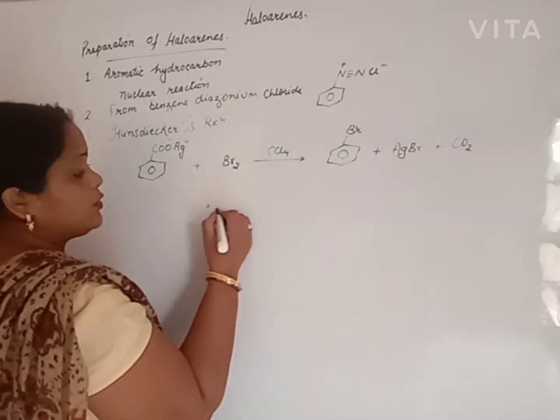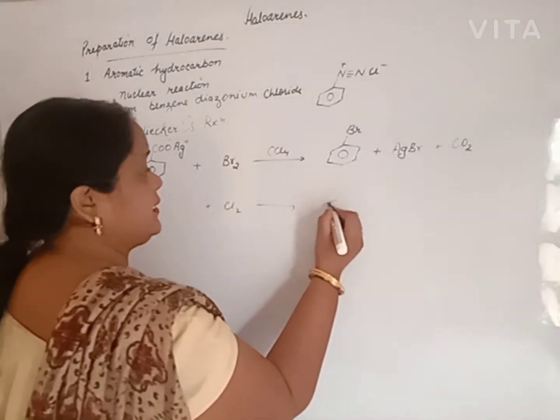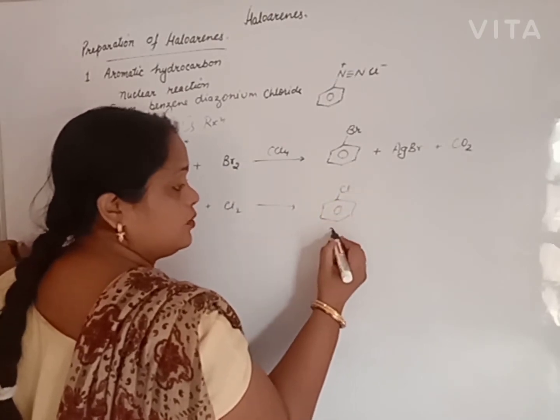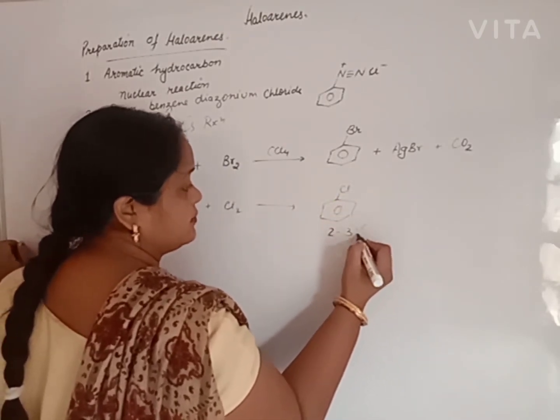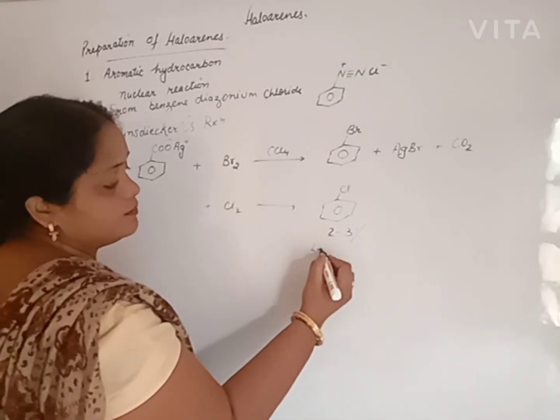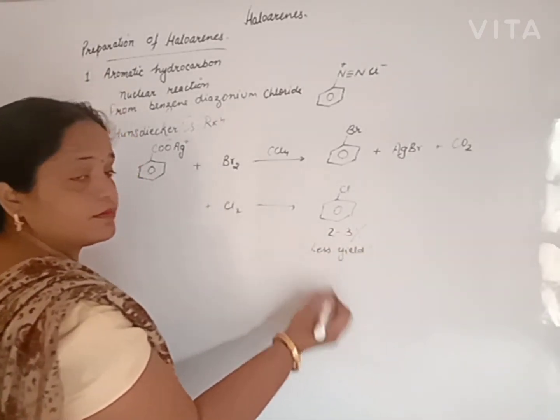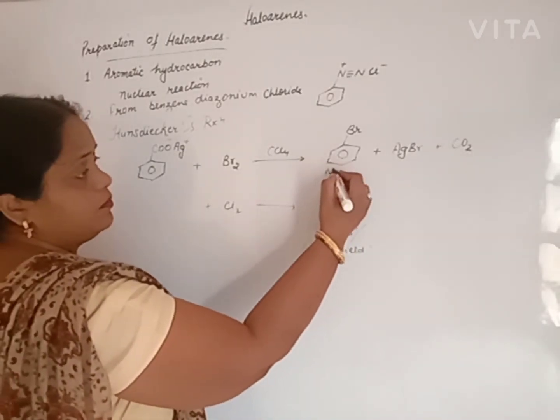We will also obtain chlorobenzene with the same reaction, but chlorobenzene obtained is only 2 to 3%, a low yield. Remaining is wastage.